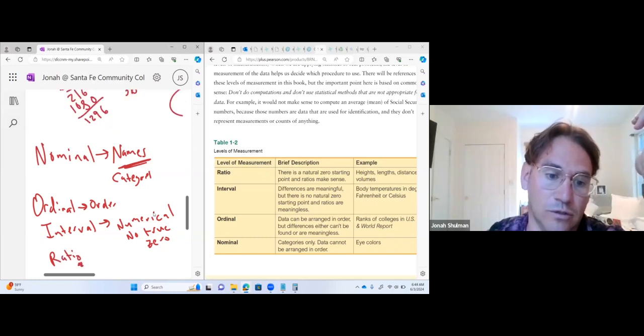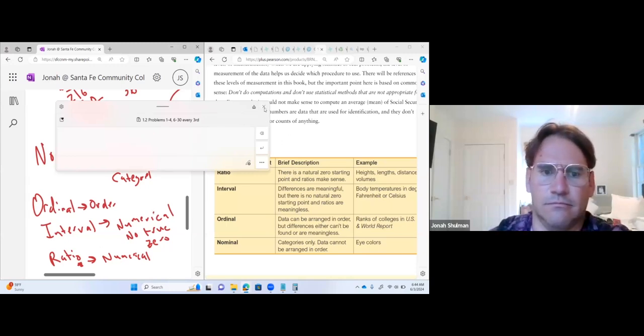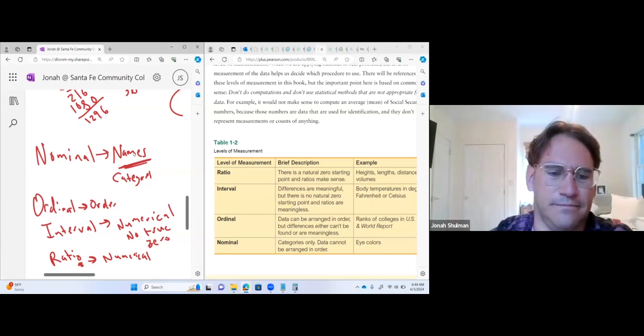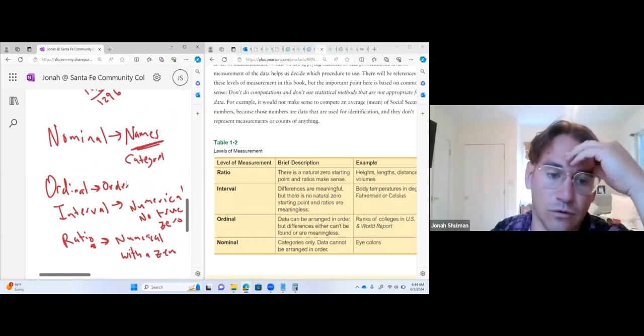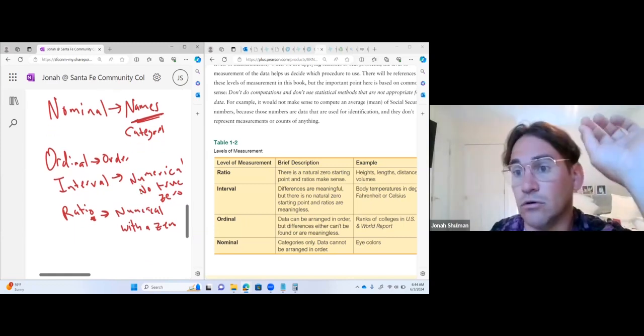An O. So it's numerical with a zero. Hope that was useful. This stuff gets confusing. So that's why I always try to remember: nominal, name; ordinal, order; interval, numbers, just no zero; and ratio, numbers with a zero.